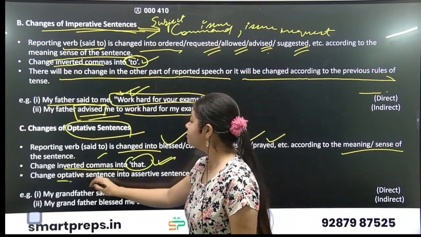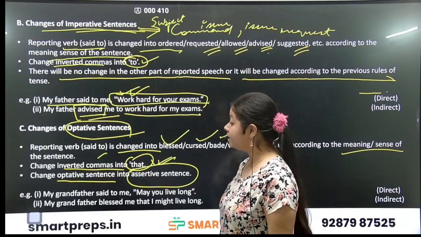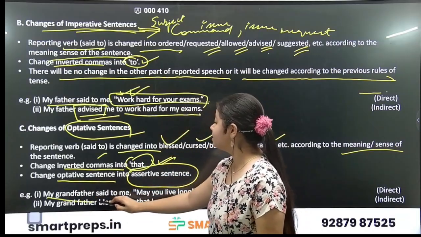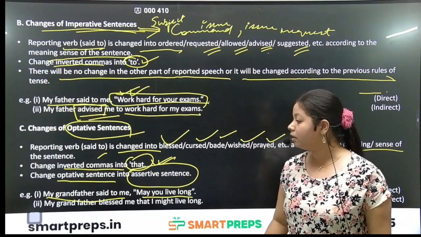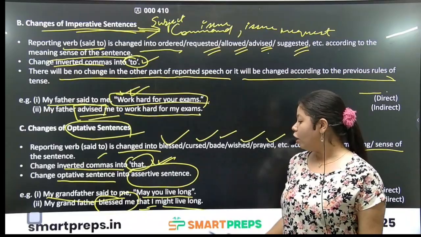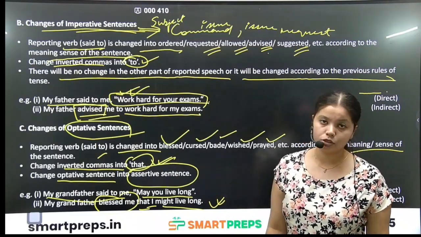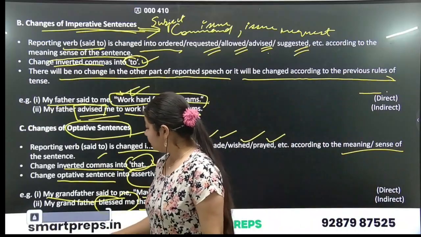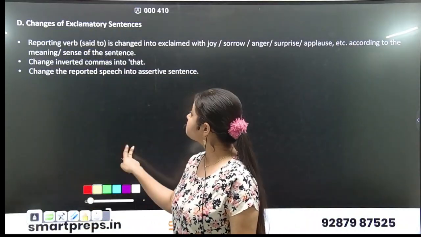Change optative sentence into assertive sentence. For example, let's understand. My grandfather said to me, may you live long. My grandfather blessed me that I might live long will be the correct conversion to indirect speech from the direct speech.